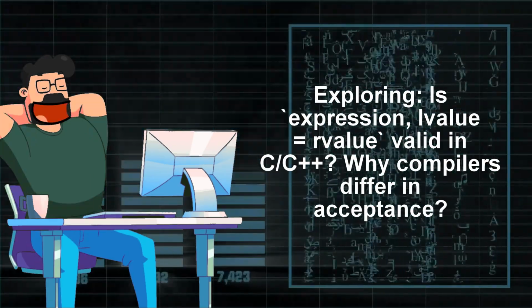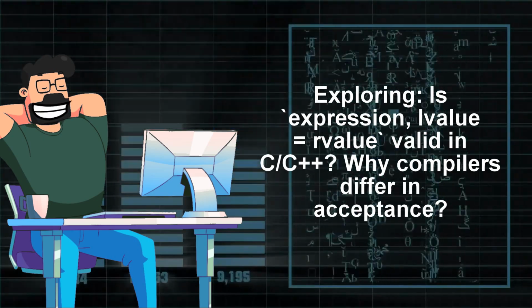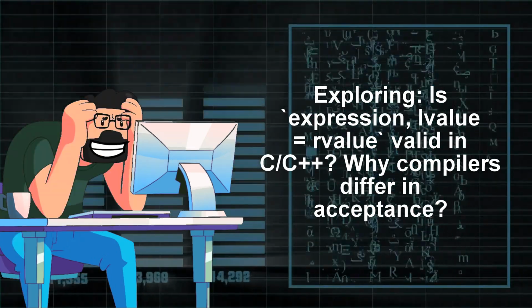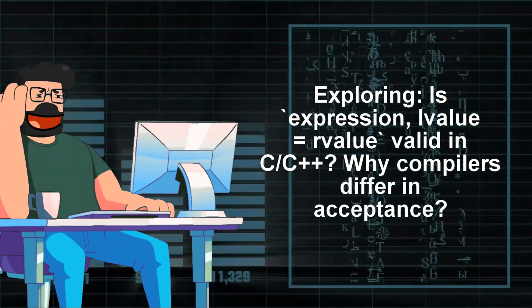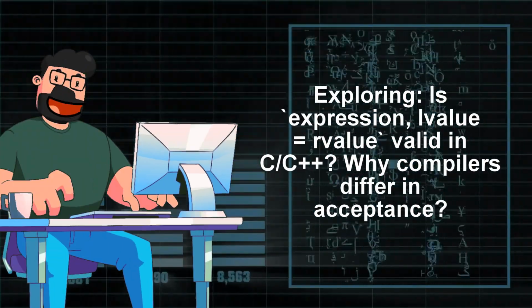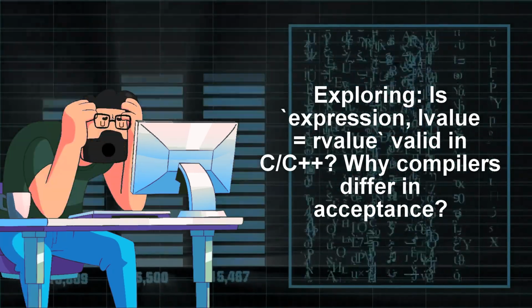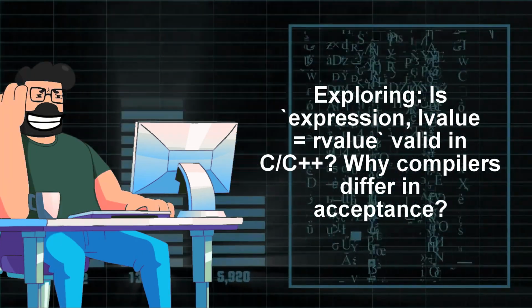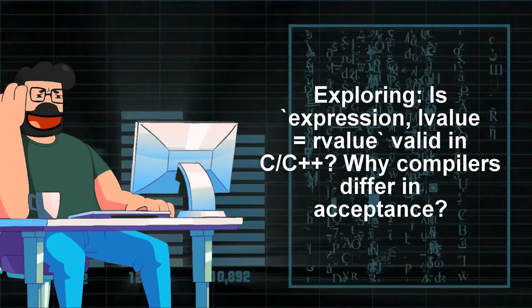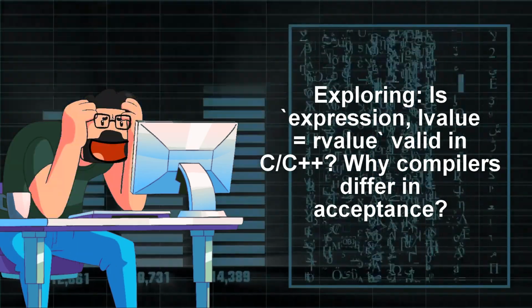The language standard dictates that the result of the comma operator does not yield an lvalue, making it a non-lvalue and therefore not usable as an lvalue. However, in C++, things are different. The comma operator in C++ results in an lvalue, allowing the code to be valid in that context. It's interesting to see how different compilers handle this scenario, with some being stricter about following the standard than others.